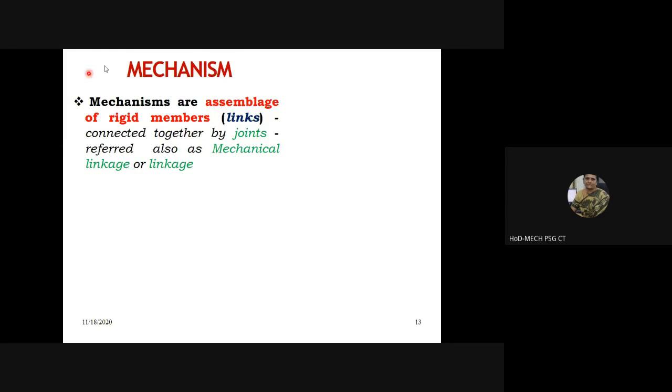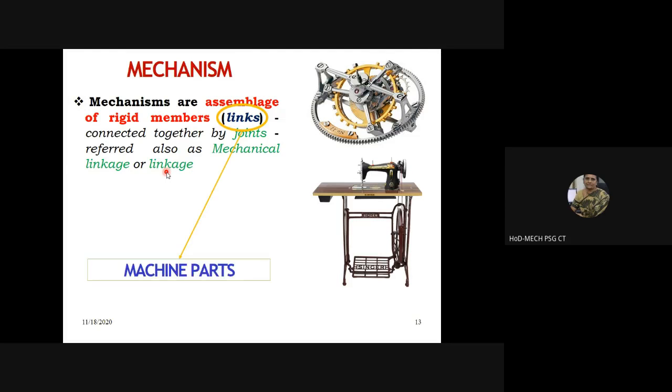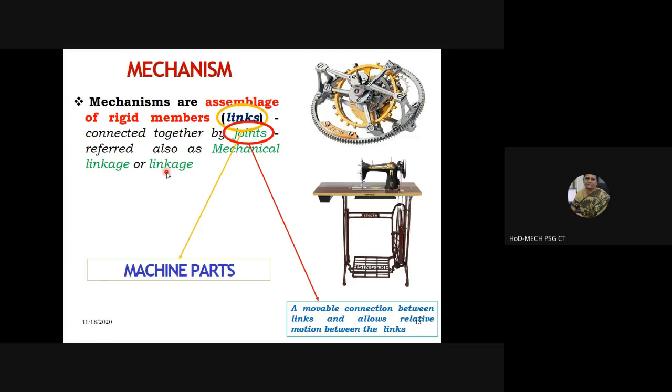Why I am telling you all this is because we are going to learn about different mechanisms in our course. Mechanisms are also referred to as linkages, mechanical linkages. Okay, with that in mind, what is a mechanism meant for? Having gone through some examples and having learned that mechanisms are an assembly of links and joints, what is the purpose of a mechanism?